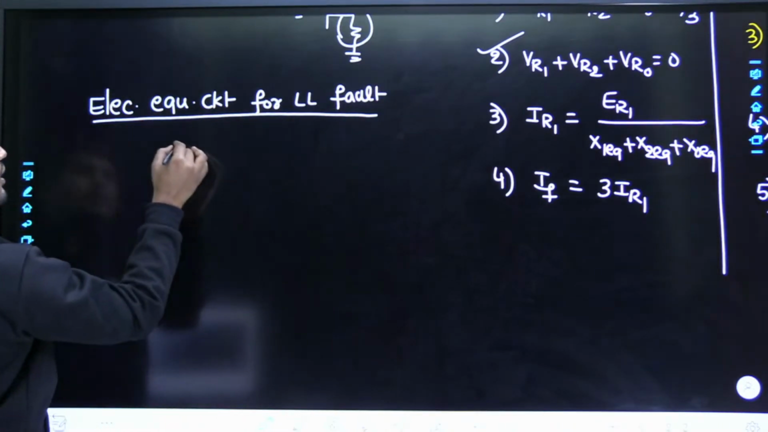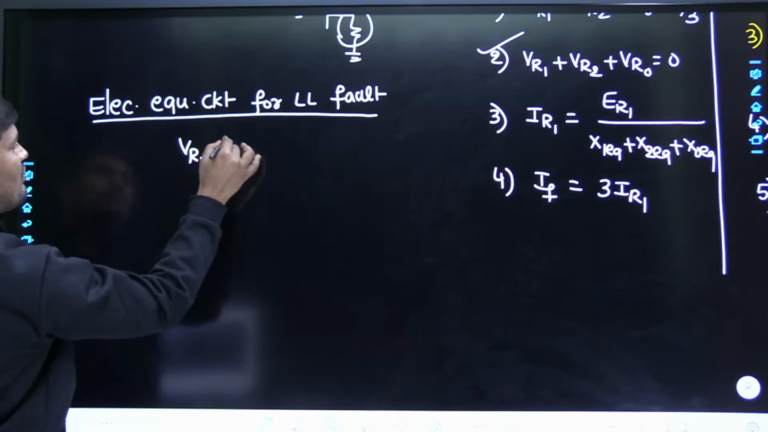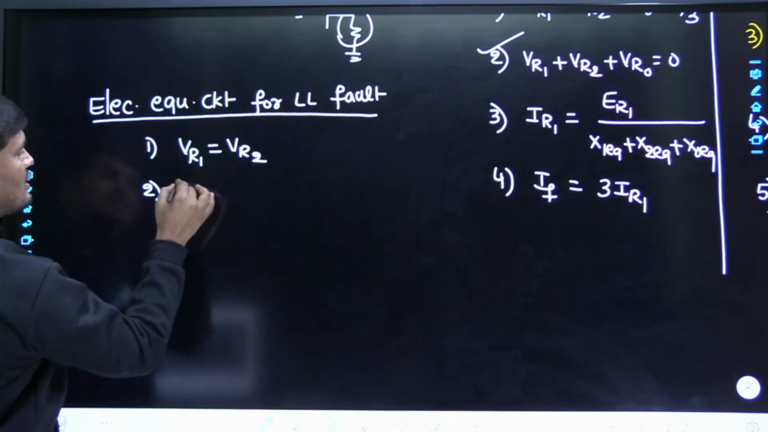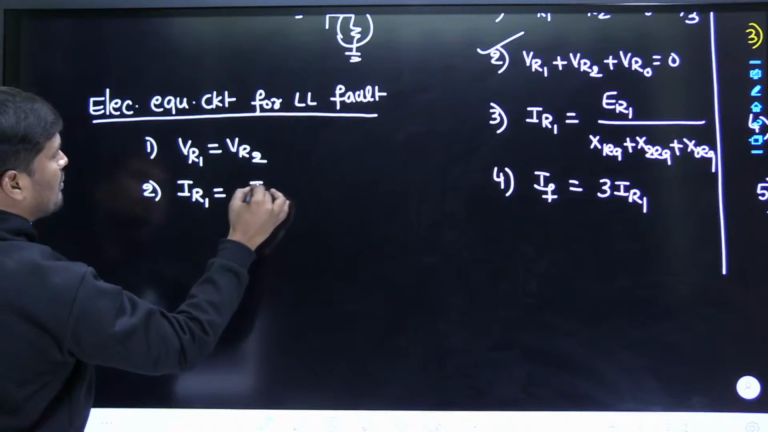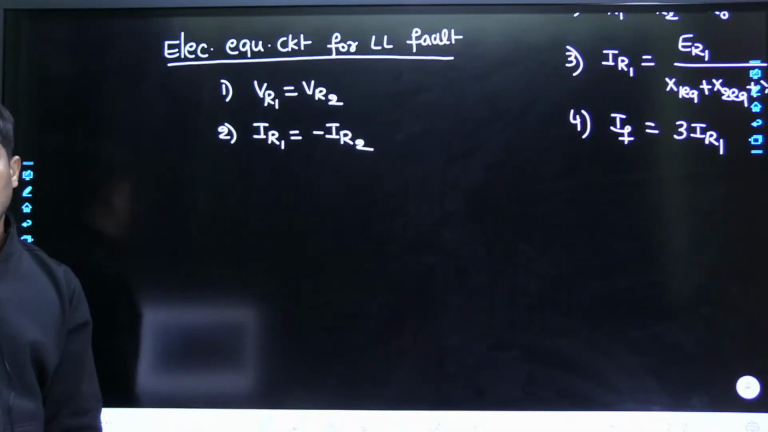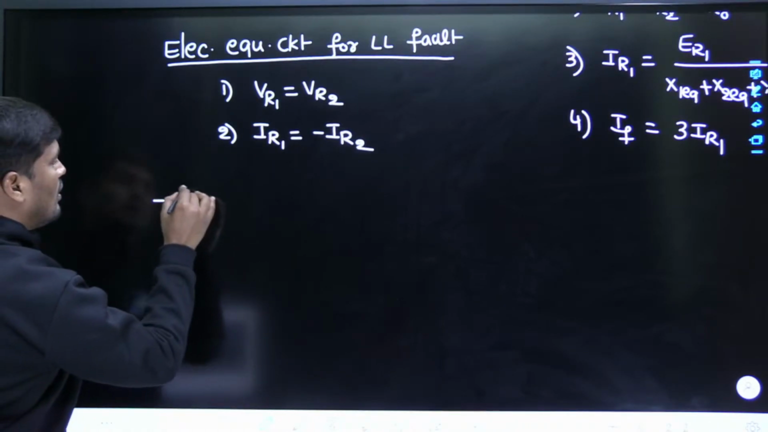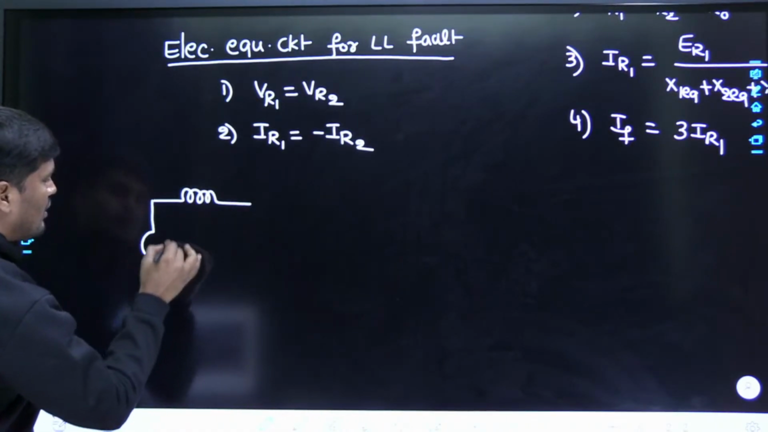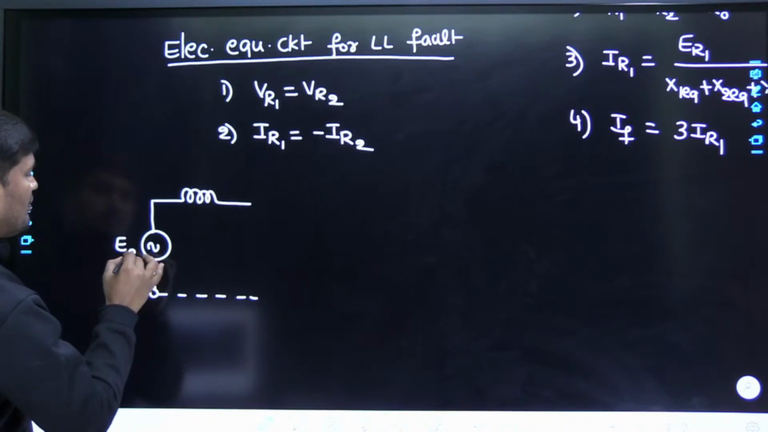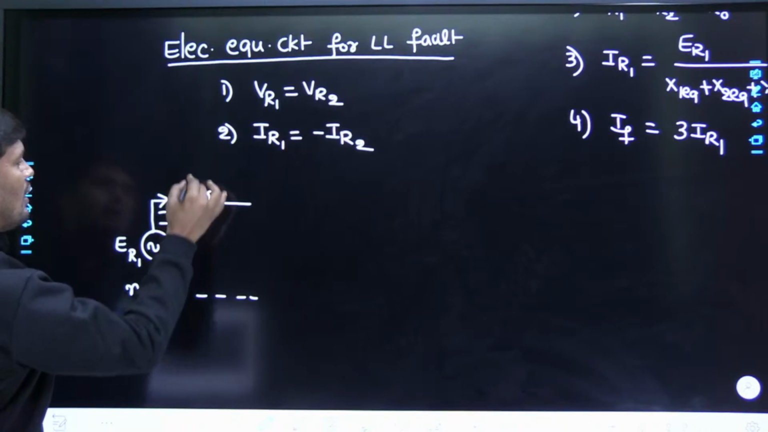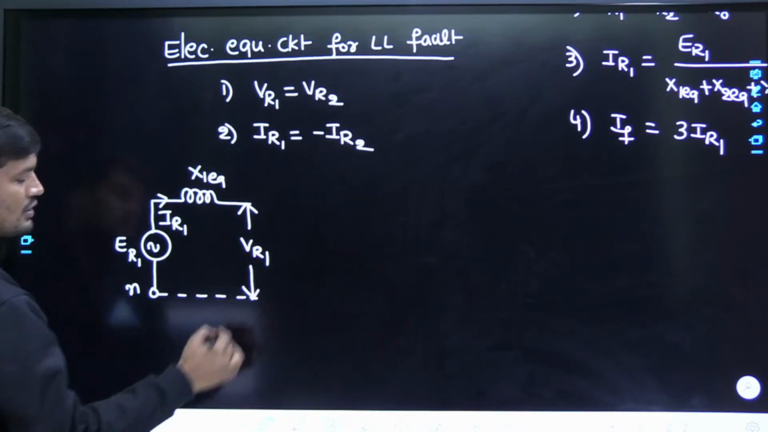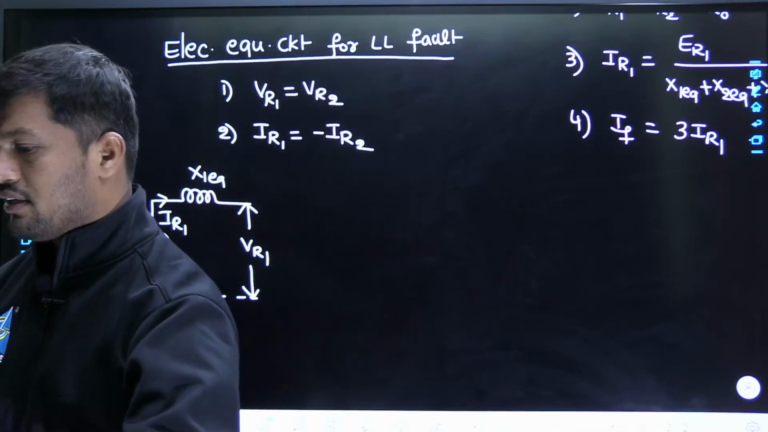In order to draw the electrical equivalent circuit, we require the relations between voltage and current. Tell me, what is the first relation? Both the voltages are equal, and the second relation is the currents: IR1 equals minus IR2. There are positive sequence and negative sequence components, no zero sequence. Therefore, I am developing the positive sequence network right now. The positive sequence network reference is neutral. The induced EMF is ER1, the current is IR1, the reactance is X1 equivalent, and this is the terminal voltage. This is the positive sequence network of the synchronous generator, my dear friends.